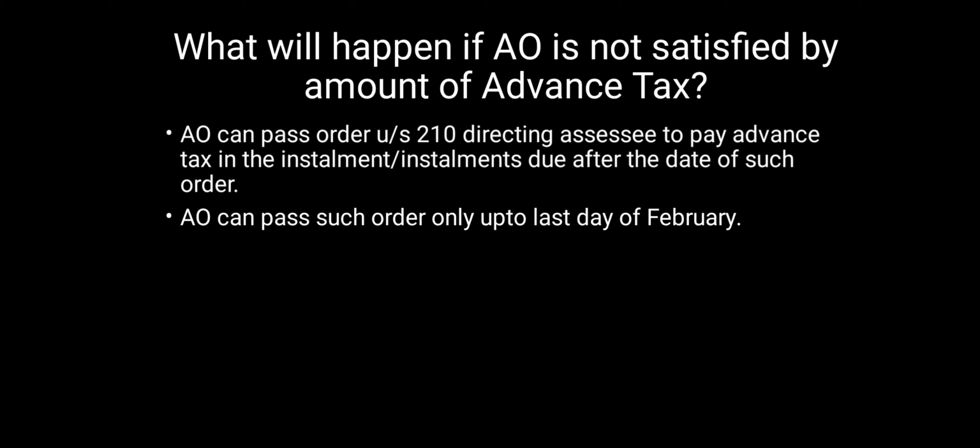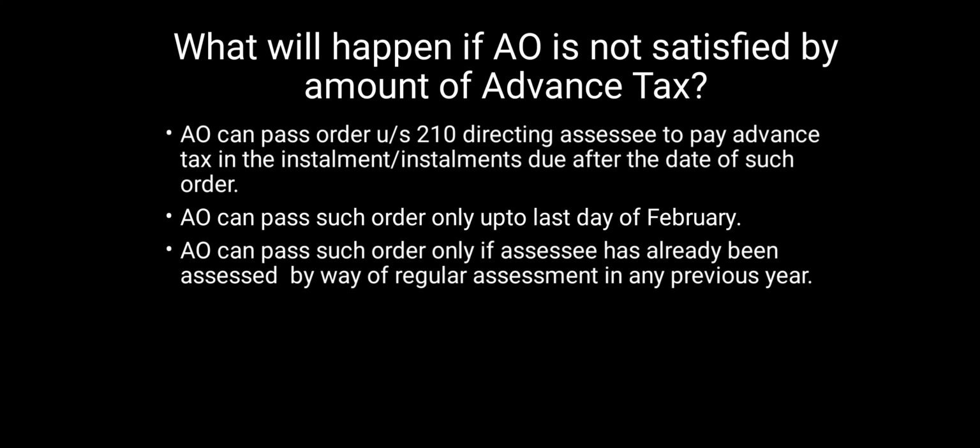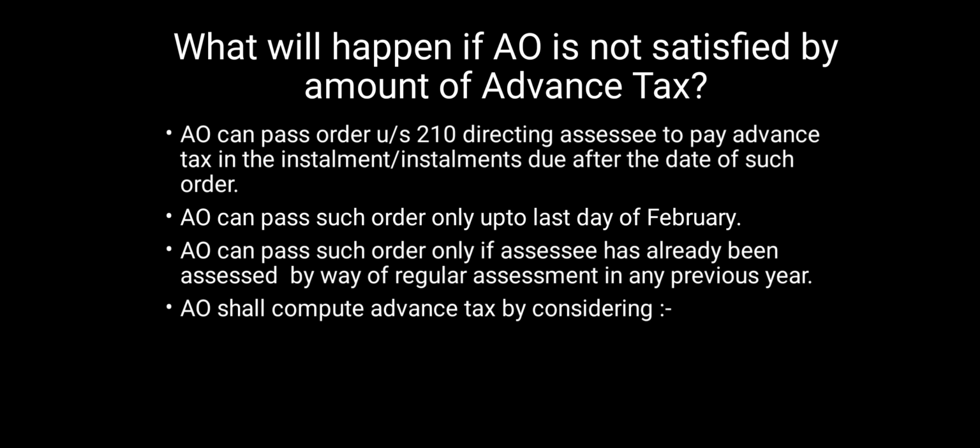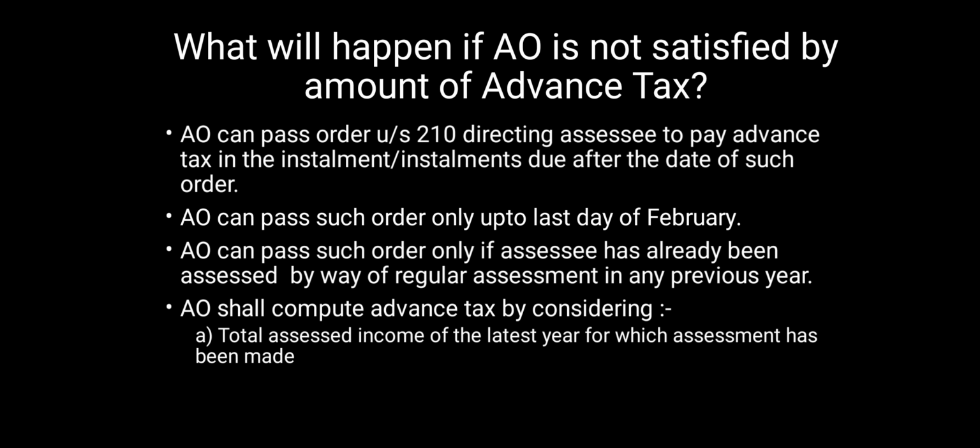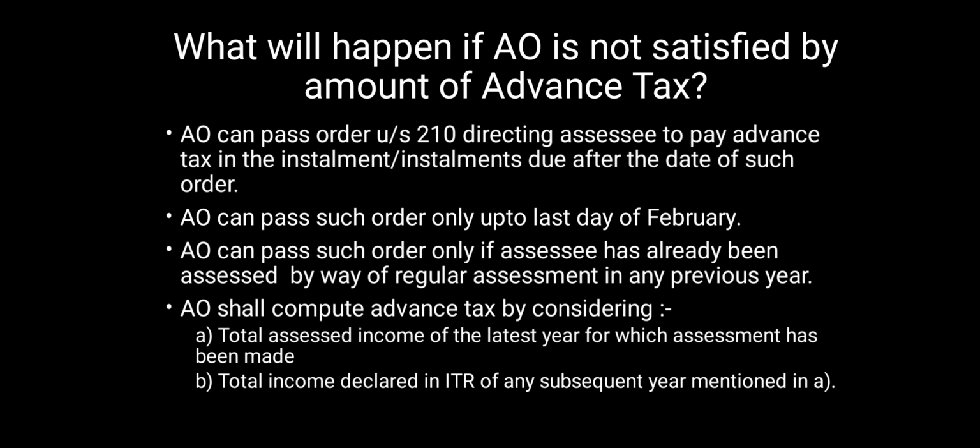AO can pass such an order only if the assessee has already been assessed by way of regular assessment in any previous year. In such a case, AO shall compute advance tax by considering the total assessed income of the latest year for which assessment has been made, or the total income declared in the ITR of any subsequent year after the year for which assessment has been made.